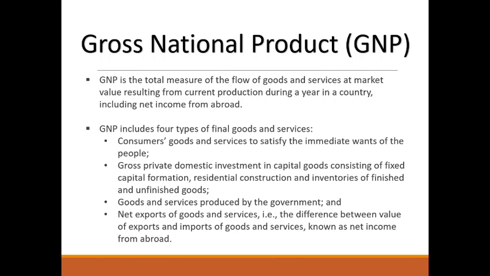Second is gross private domestic investment in capital goods, consisting of fixed capital formation, residential constructions and inventories of finished and unfinished goods. Third is goods and services produced by the government, and fourth is net export of goods and services, that is, the difference between value of export and import of goods and services, known as net income from abroad.